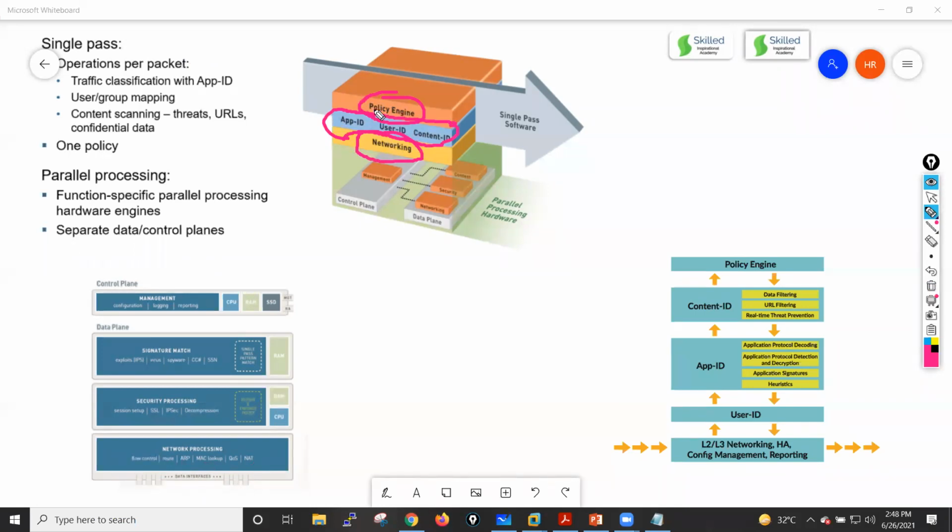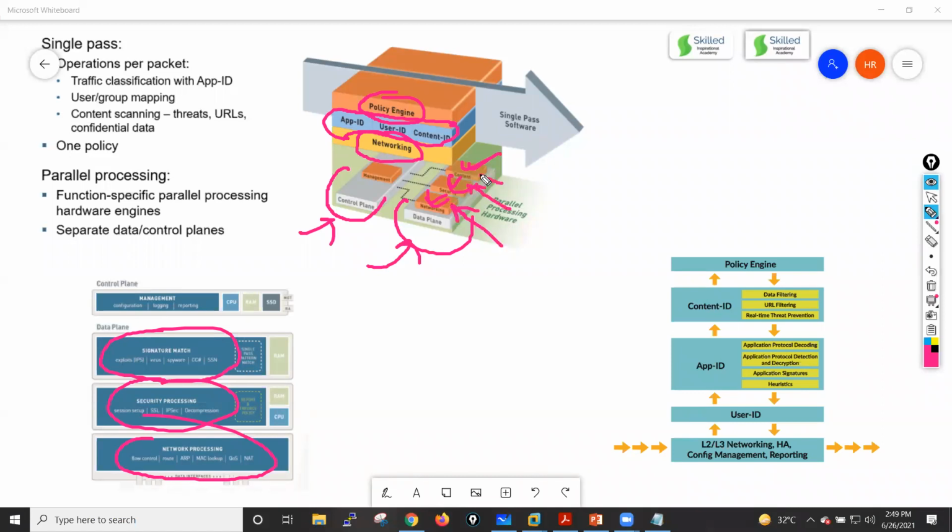Okay, why are they able to process this packet parallelly? Because they have a dedicated processor. Palo Alto has also divided its hardware into two parts. One part is known as the control plane, and the second part is known as the data plane. And this data plane, if you see here, is further divided into three other planes. The first one is networking, the second one is security, and the third one is your content. So this is your networking processor, which is this one. Then we have the security processor, which is this one, and we have the signature match processor, which is the content processor, guys.